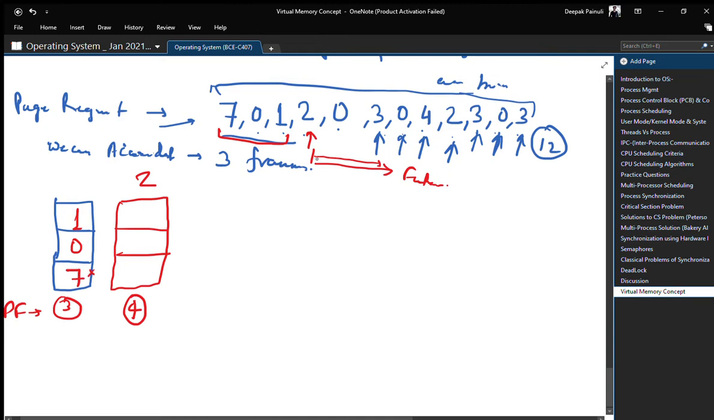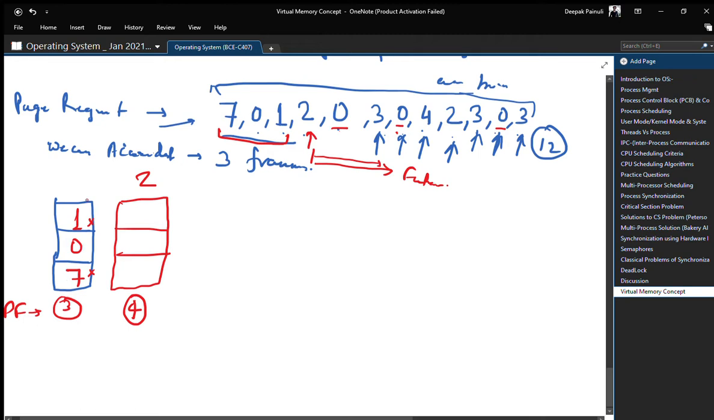Second, 0 is coming in the future multiple times, right? 1, 2, 3. See, 1, 2, 3, right? So 0 can't be replaced. And next, check for 1. Yes, 1 is also not called again. 1 is not available in the future string. So 1 could also be a victim page, which we can replace.